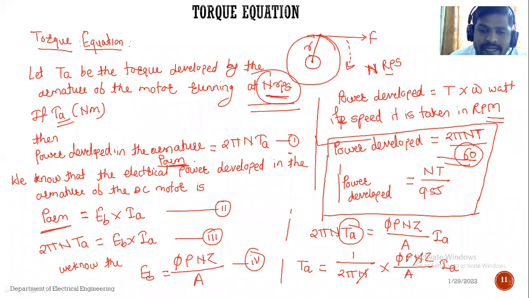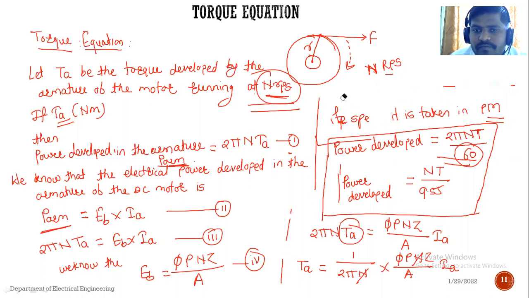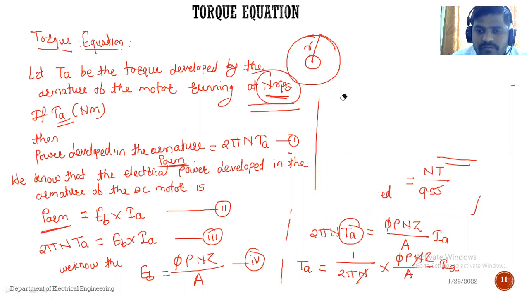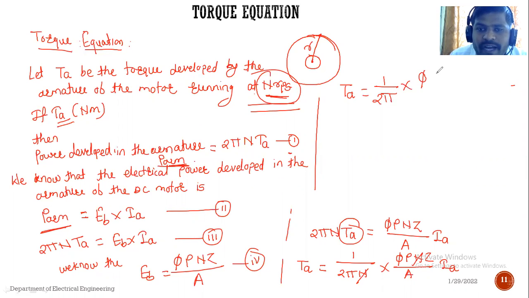So this N gets canceled. N is canceled. Torque equation, torque Ta is equal to 1/2π into φPZIa divided by A.